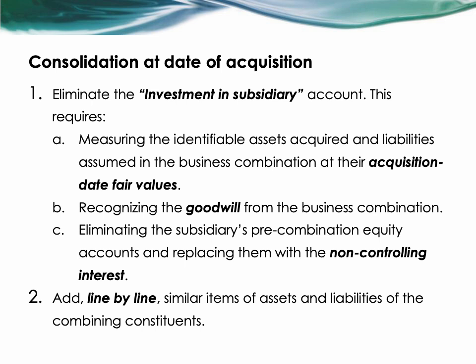And then second is to add line by line similar items of assets and liabilities of the combining entities. Note that the subsidiary's assets and liabilities are included at 100% of their amounts, irrespective of the parent's ownership interest.